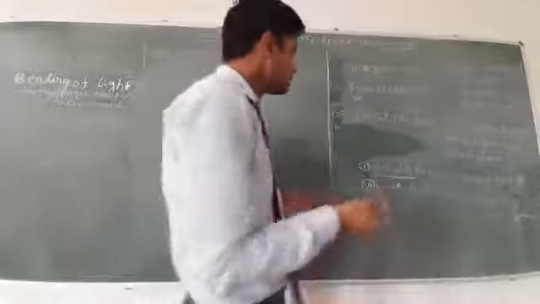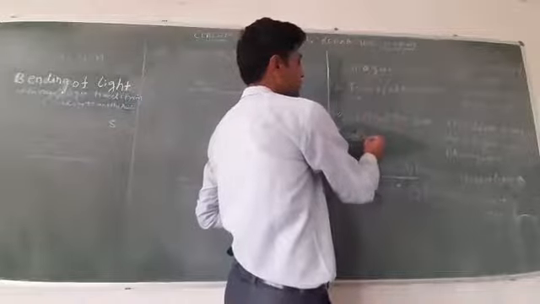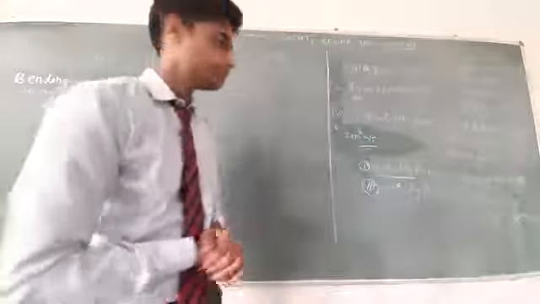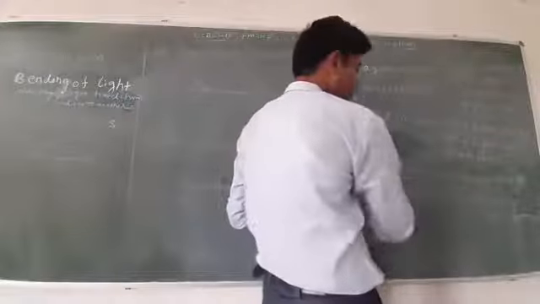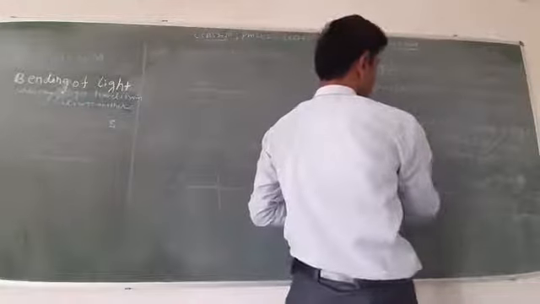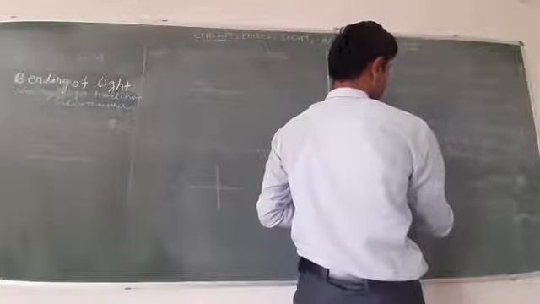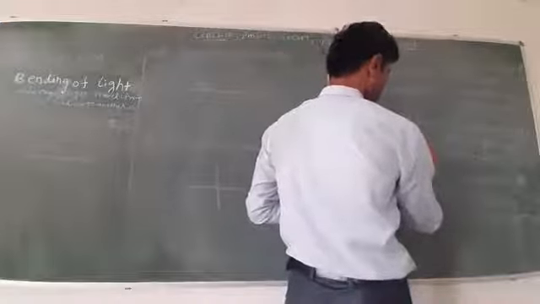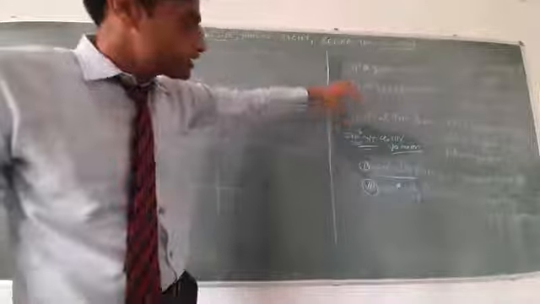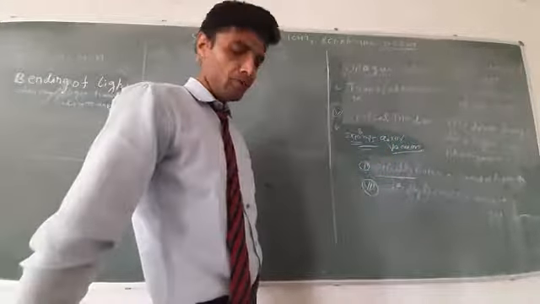You know, the speed of light is 3 into 10 to the power 8 meter per second. This is the maximum speed of light, the speed of light in air or vacuum.